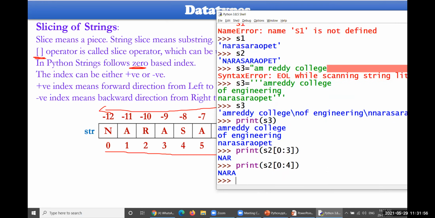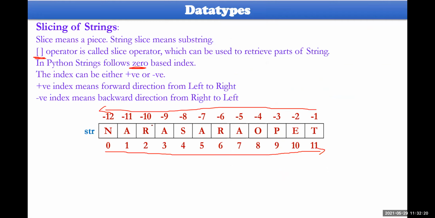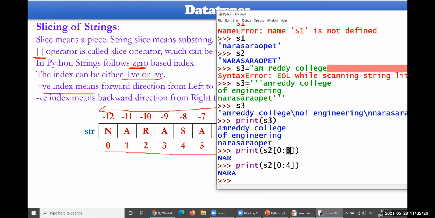Actually, this thing will be taken into consideration. So this index 0 will be included and this end index will not be included. 4 minus 1, that is 3, up to 3. So here 3 minus 1, that is 2. 0 to 2, that is the meaning here. In this way, either it is in positive direction or it is negative direction. Let me specify something like this.